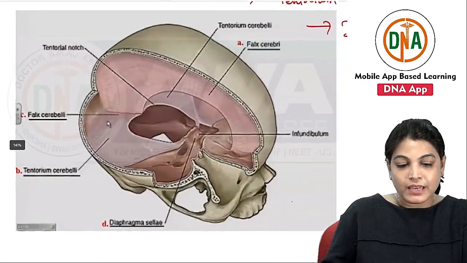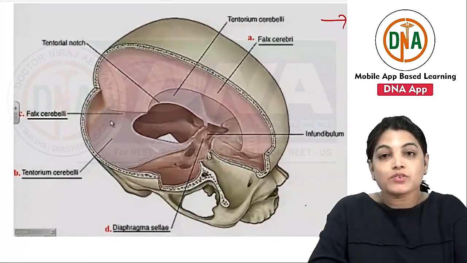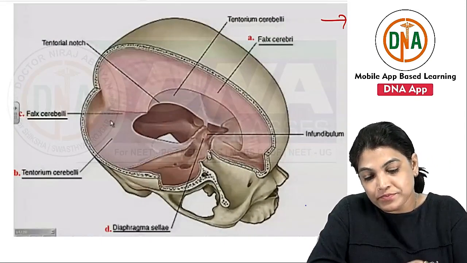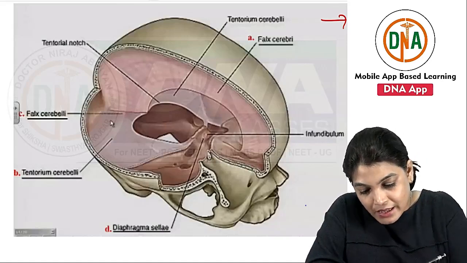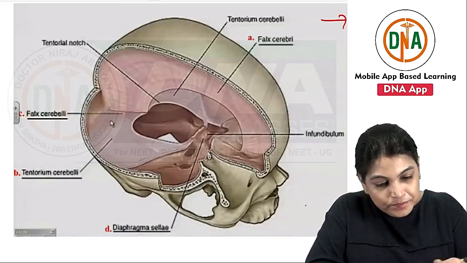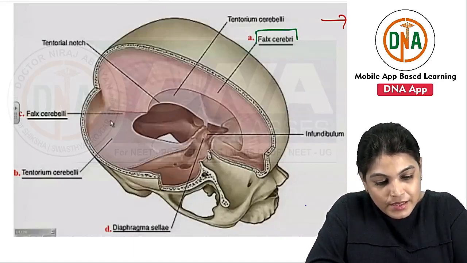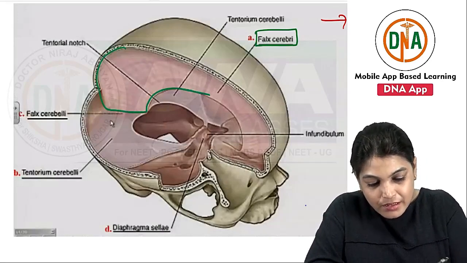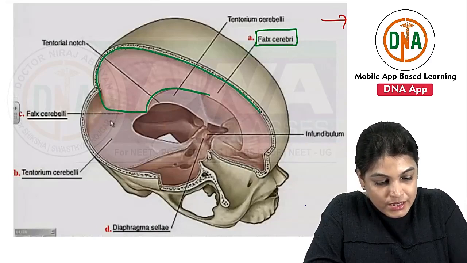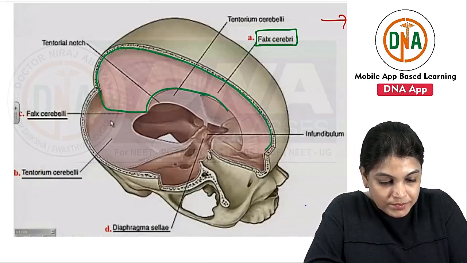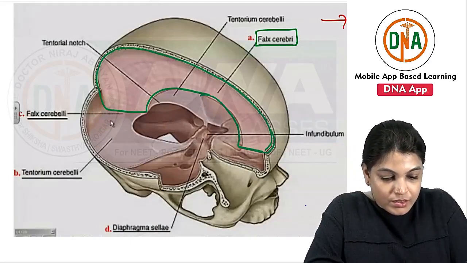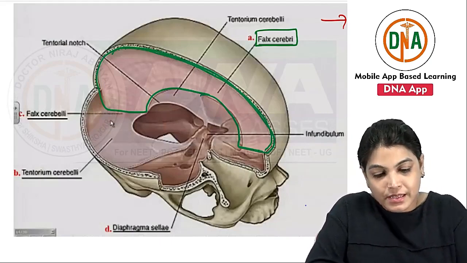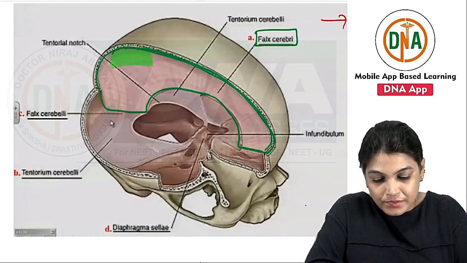So what we can see in this diagram, let me just highlight this diagram. The first dural fold which I am going to explain is falx cerebri. What I am encircling here is the falx cerebri. It is the sickle-shaped fold of dura mater, which I have shown here in the diagram.